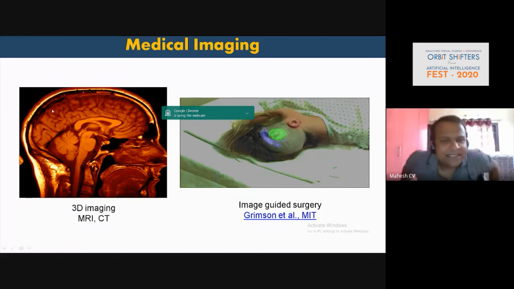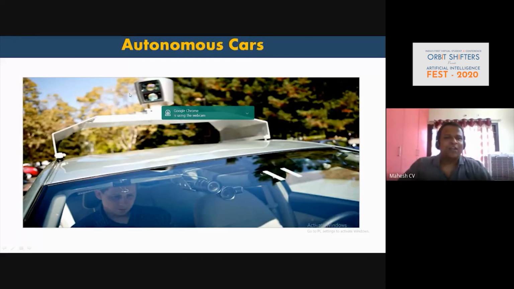And medical imaging as well. Whether it's MRI or CT scanning, especially on the X-ray part, we very heavily use these computer vision algorithms. When you're talking about an autonomous car, on the top of the car you will have a lidar which captures the whole environment, right? That's where it understands whether we can go or not based on the signal in front. So all this is happening through computer vision.